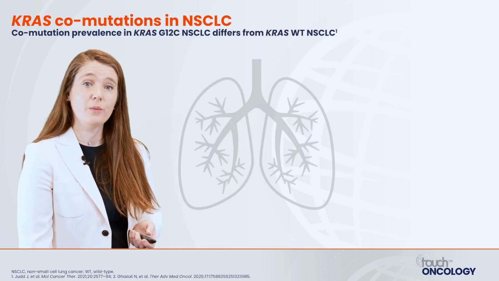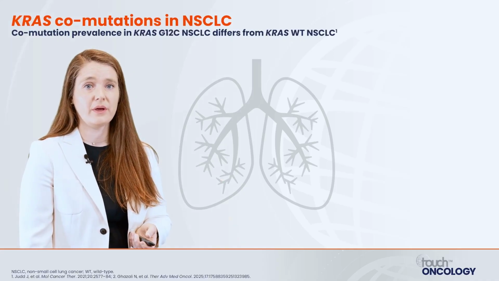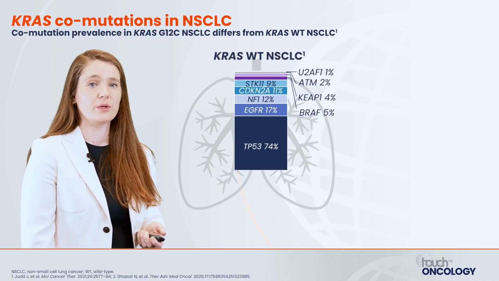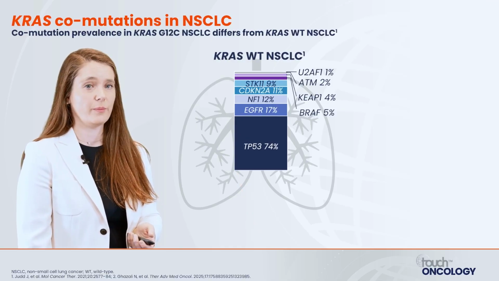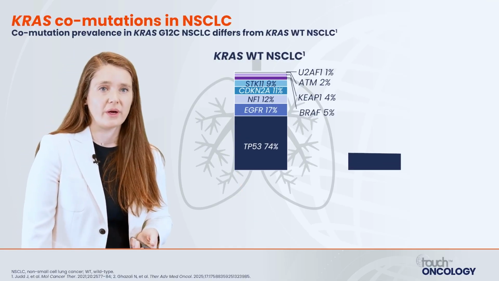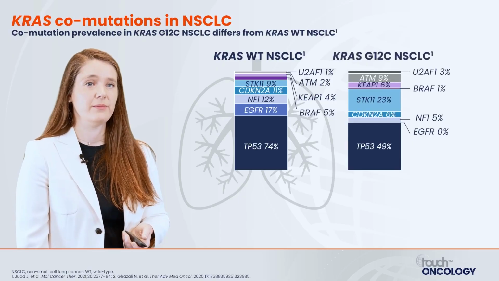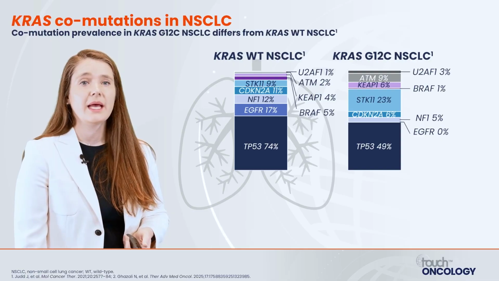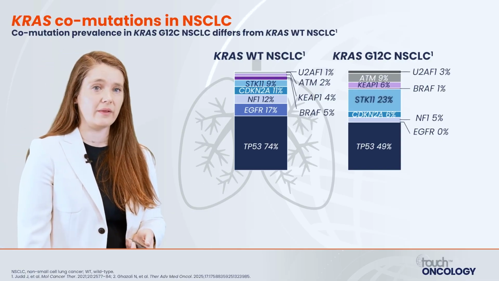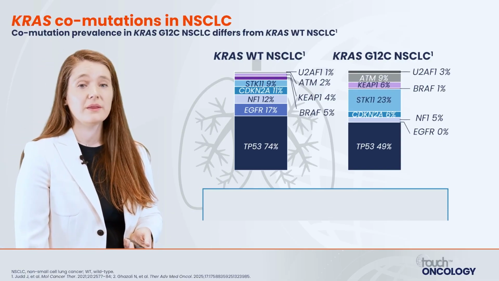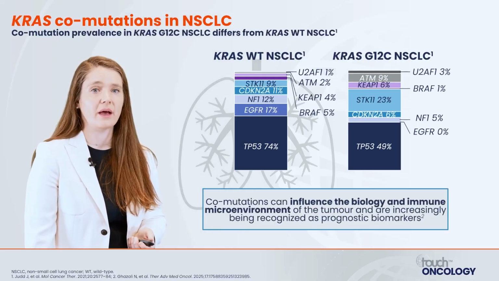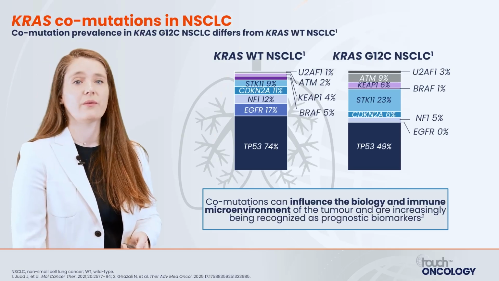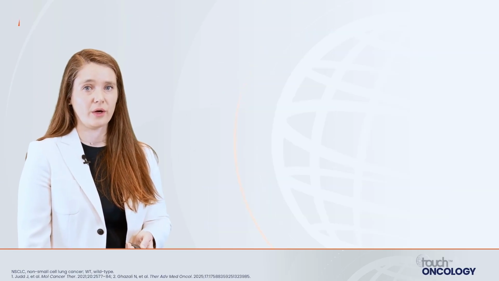Let's look now at some of the co-mutations that occur in non-small cell lung cancer. For patients who are KRAS wild type, the most common co-mutation is TP53 at 74%. However, for those who are G12C mutated, TP53 predominance decreases to 49%, and here we see an increase in STK11 and KEAP1. These co-mutations can influence the biology and immune microenvironment of the tumor and are increasingly being recognized as prognostic biomarkers.